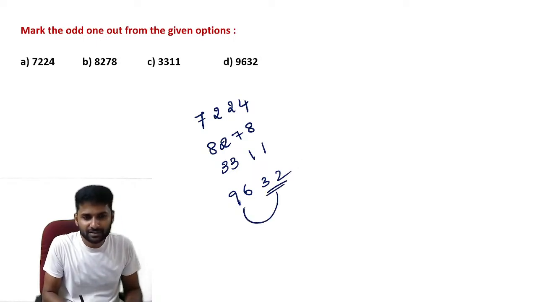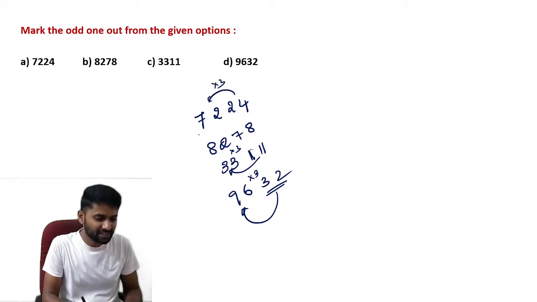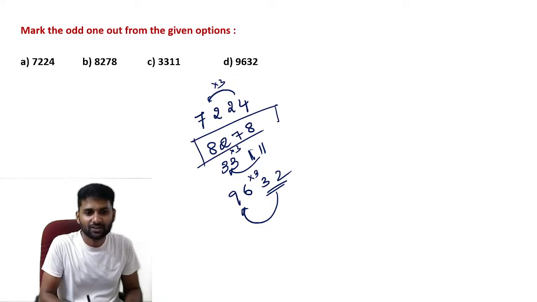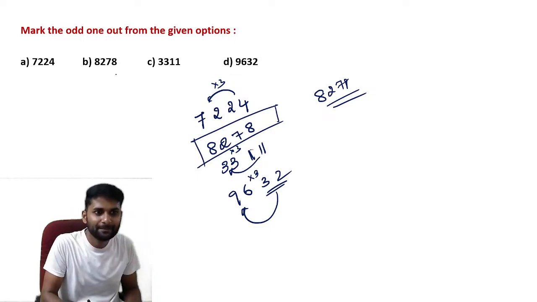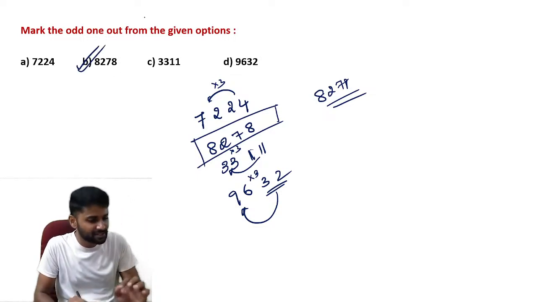If you observe here, 32 into 3 is 96. 11 into 3 is 33. 24 into 3 is 72. If you observe, 8,278 does not follow this condition. 8,278 has a completely different logic when compared to the remaining three. That's why 8,278 is the absolutely right answer.